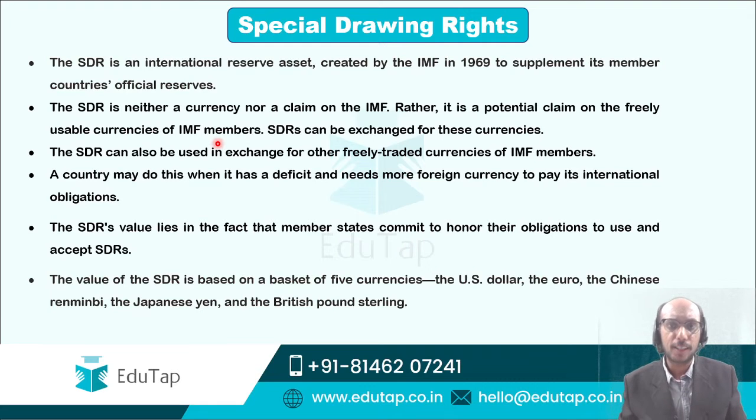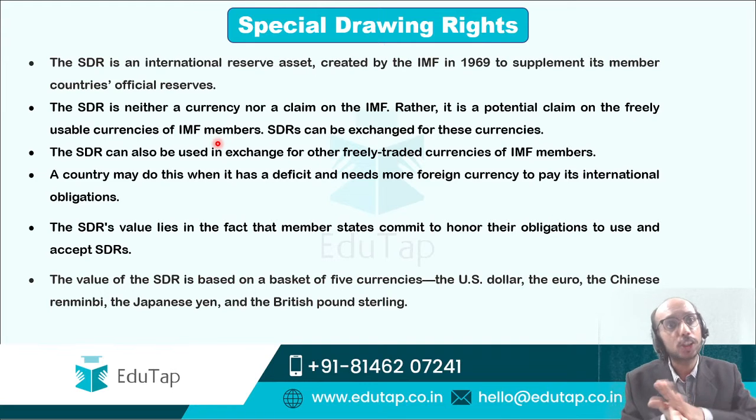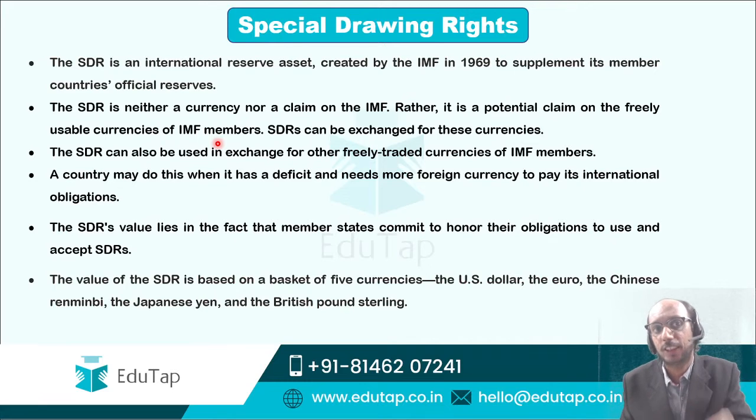For example, let us say that I give you a chit, and on that chit I write that, let us say, you present this chit to my brother or to anybody in my community, and they will give you 1000 rupees. That chit is not currency, but that chit is going to help you to get that currency. That is something that SDR is trying to do. It is neither a currency nor a claim, but it is a potential claim on the freely usable currencies of IMF members. SDRs can be used in exchange for other freely traded currencies.